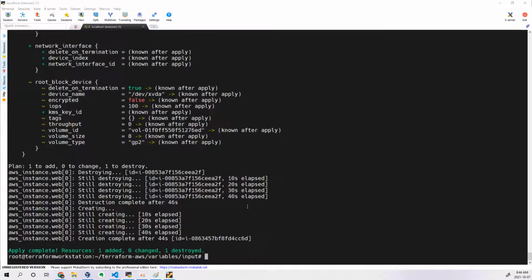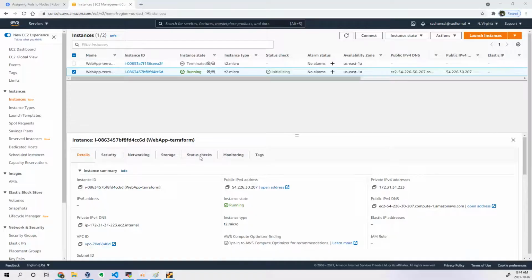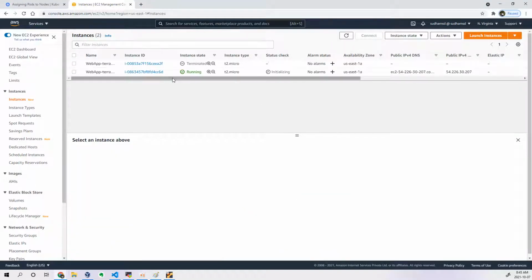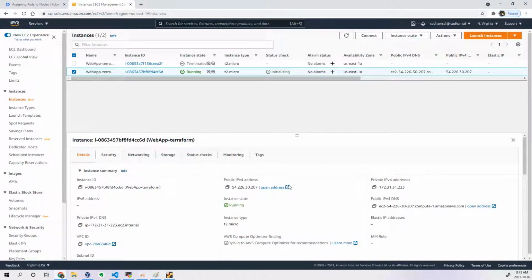Now you can see it got created. Let's go to the dashboard and refresh it once again, and take this public IP and access it. The old one got terminated, you can see there, and the new one got created.